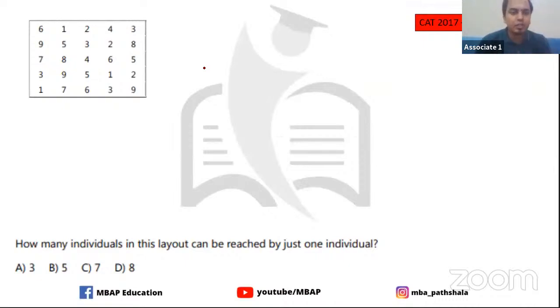All right, this is the question. I have the grid in front of you now. How many individuals in this layout can be reached by just one individual? So it's like finding combinations. You need to find combinations here.